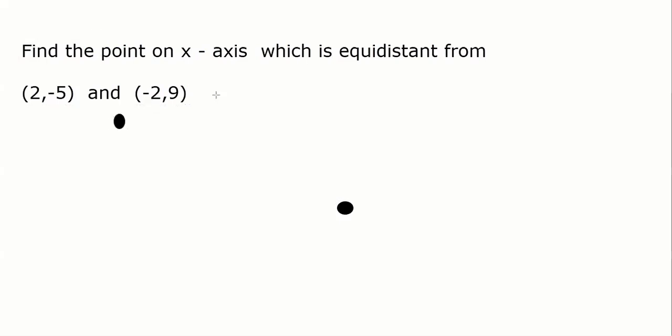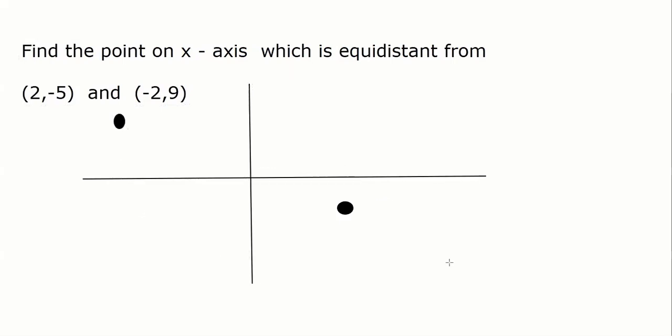What they are asking is, you have to find a point which is on the x-axis. Suppose this is the red point. You have to find the coordinate of this point, which is equidistant.